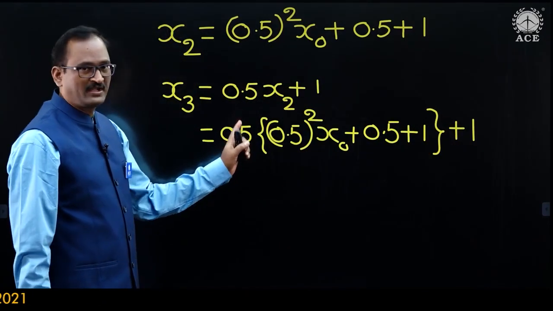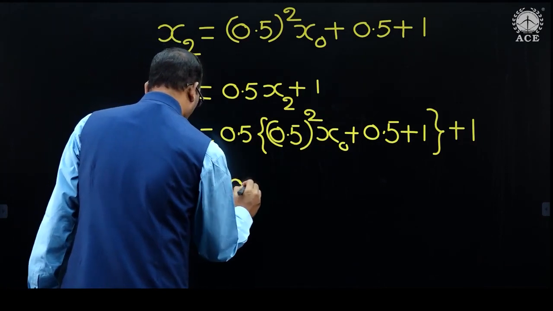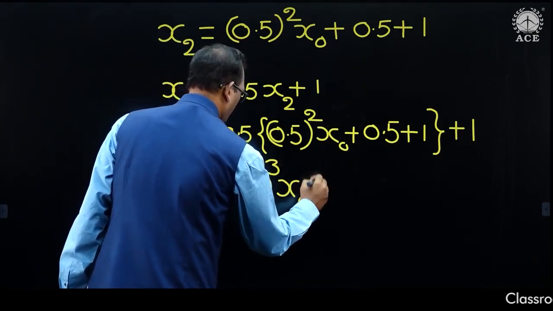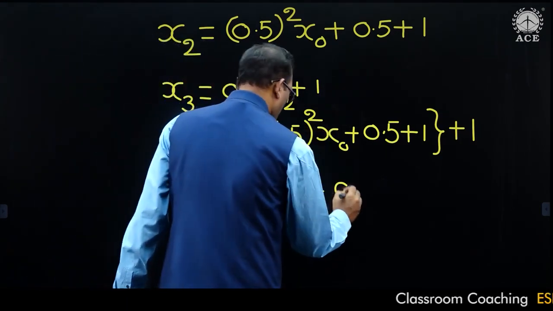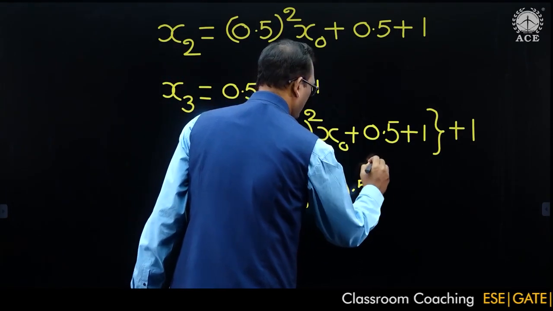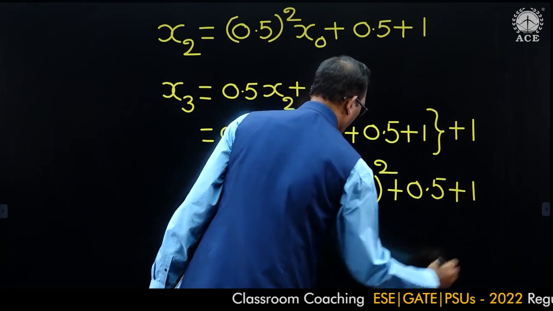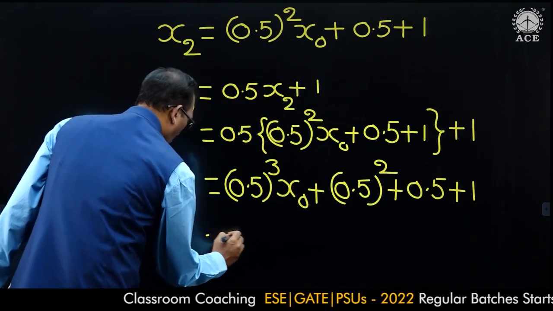Now 0.5 into 0.5 whole square is 0.5 whole cube x naught, plus 0.5 into 0.5, that is 0.5 whole square, plus 0.5 plus 1. We are just guessing its values, and so on.